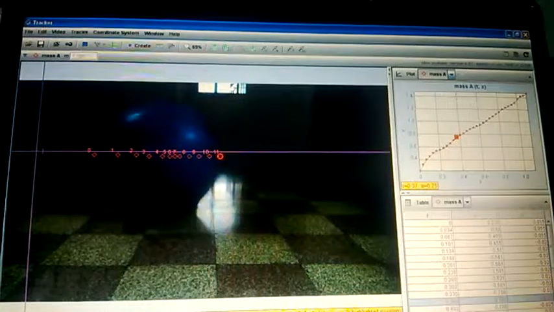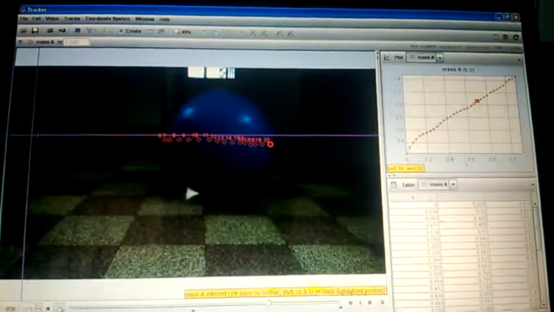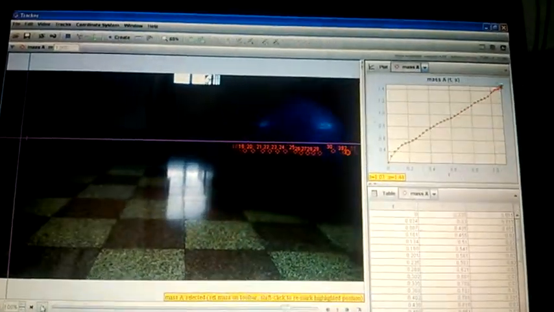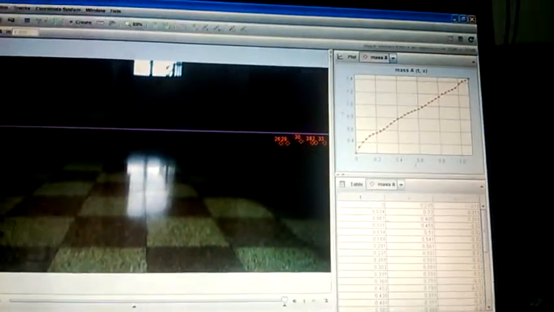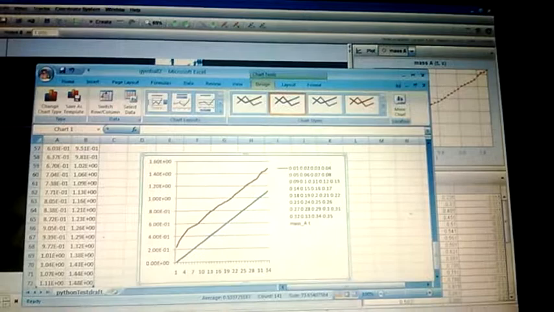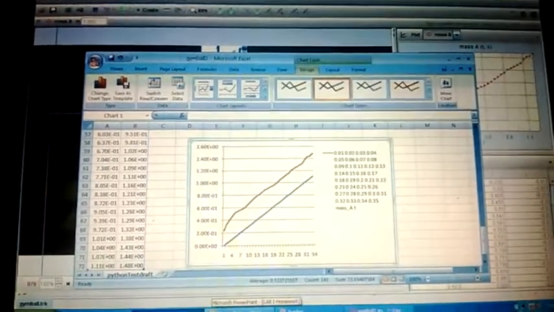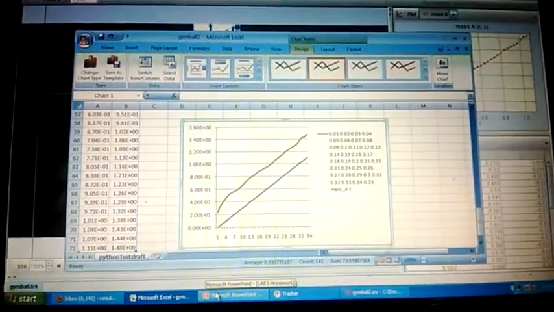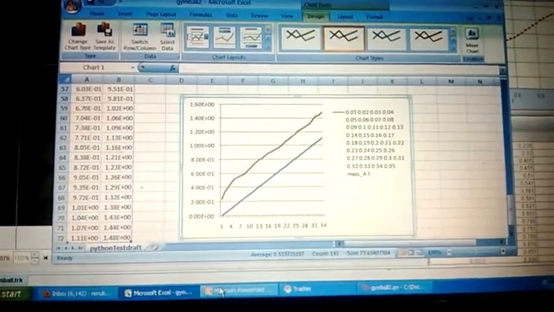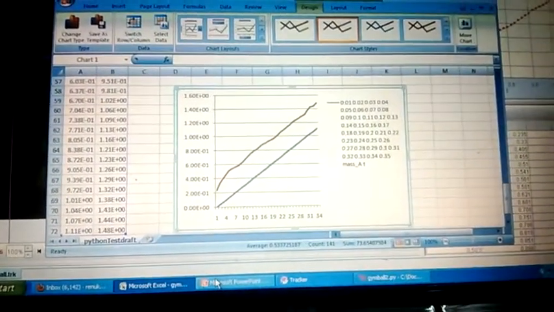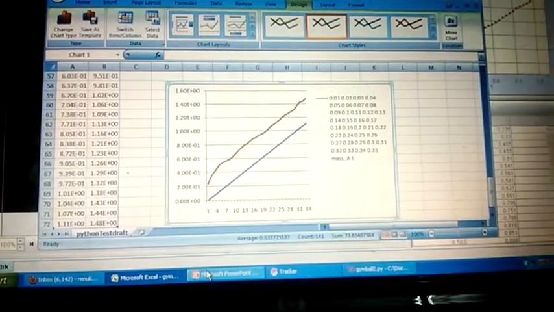The coordinate systems, the time frames, delta T, and initial velocity are all calculated using Tracker. The result was computed using the computational model in VIDLE. It is presented as an Excel graph here.